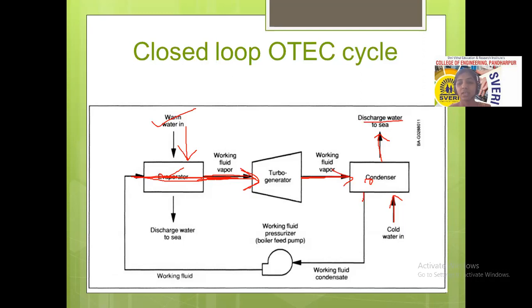So after condensation, what happens? That vapor is converted into the liquid again. Whenever the working fluid is converted into liquid, that condensed liquid is passed here, and the pressure of that working liquid is increased through the pressurizer or boiler. Again, that working fluid is transferred to the evaporator for creating the vapor. So this process is continuous here. The heat energy of the warm water from the ocean is utilized to heat the working fluid, that is ammonia.